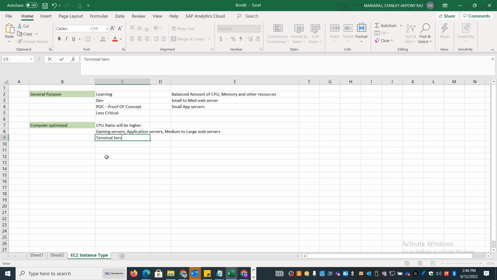Any application or network appliances are all systems that need a lot of compute capacity, so you need to choose compute optimized for that. All the compute optimized instances start with a capital C character, which refers to the CPU.